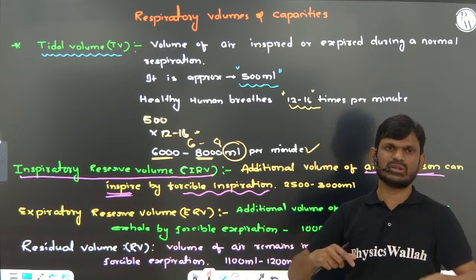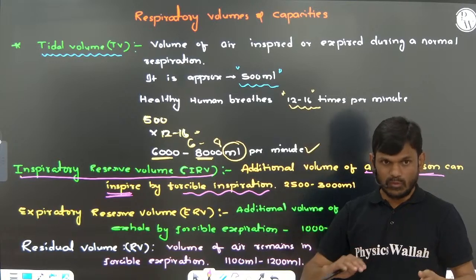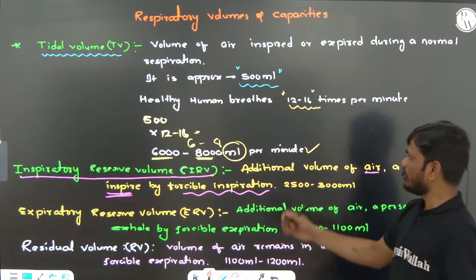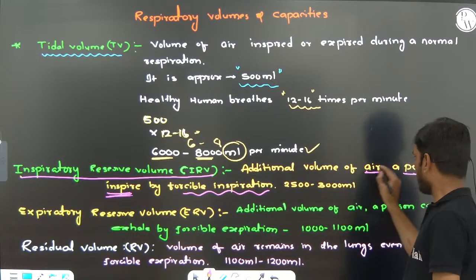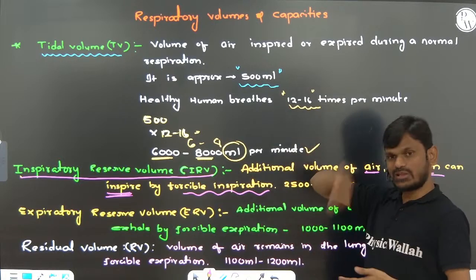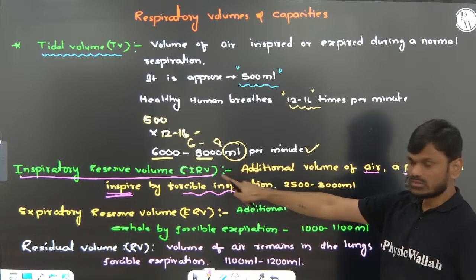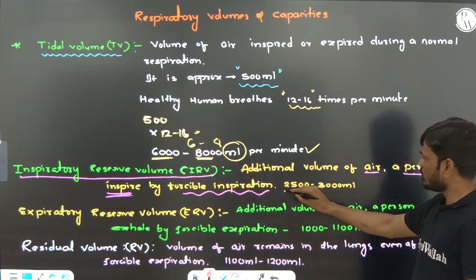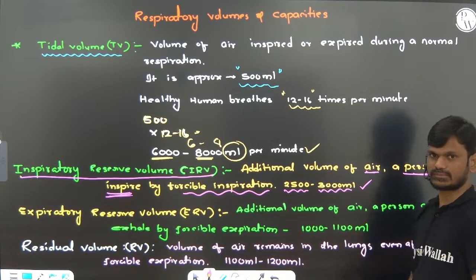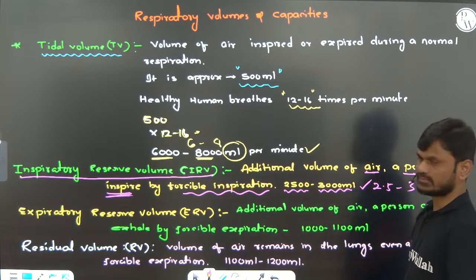Normally, suppose I am breathing 500 ml. After that also, I can forcibly take in more air. That is called the additional volume of air a person can inspire by forcible inspiration. This is called inspiratory reserve volume, that is 2500 to 3000 ml, or 2.5 to 3 liters.